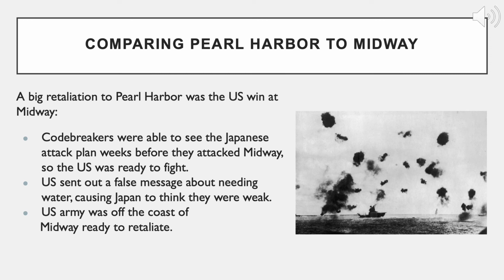The United States needed to retaliate against Japan. Admiral Ernest J. King, Commander-in-Chief of the U.S. Navy, wanted a very aggressive approach in the Pacific, while Admiral Chester Nimitz wanted to play a conservative hand due to the losses incurred at Pearl Harbor. 6 months later, U.S. codebreakers intercepted a Japanese message regarding an imminent attack on Midway. Consequently, the U.S. military sent out false intelligence requesting more water for the island.